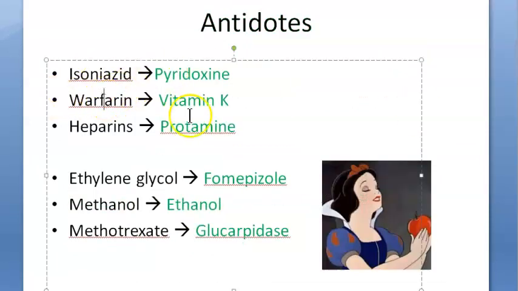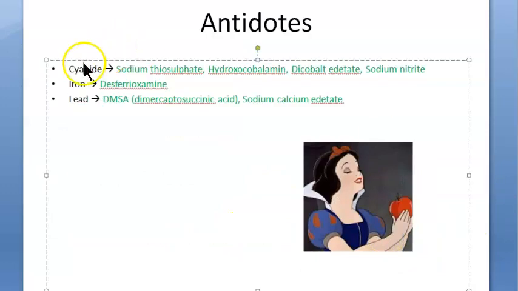Isoniazid, pyridoxine. Warfarin, vitamin K. Heparins, protamine. Ethylene glycol, fomepizole. Methanol, ethanol. Methotrexate is glucarpidase. Cyanide, you give sodium thiosulfate, hydroxocobalamin, dicobalt edetate, sodium nitrite. Iron, give desferrioxamine. Lead, give dimercaptosuccinic acid, sodium calcium edetate, DMSA.